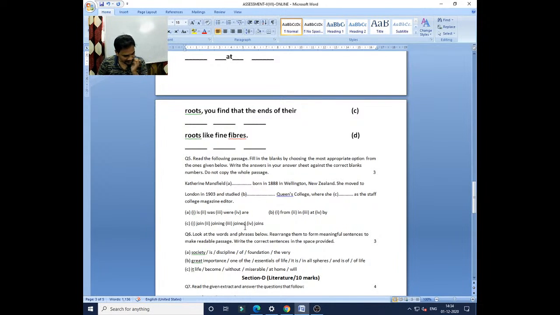Okay, Ira, you are correct. Look at, mock at, laugh at, gazing at, staring at. If there is in examination, he is staring on the jet plane, it is wrong. He is staring at the jet plane. Very good, Santosh, you are correct. The before word is you, the missing one is will, and the after word is find. So after you there is one missing word, and I can write it in the center: will. You will find that the ends of their roots like fine fibers.